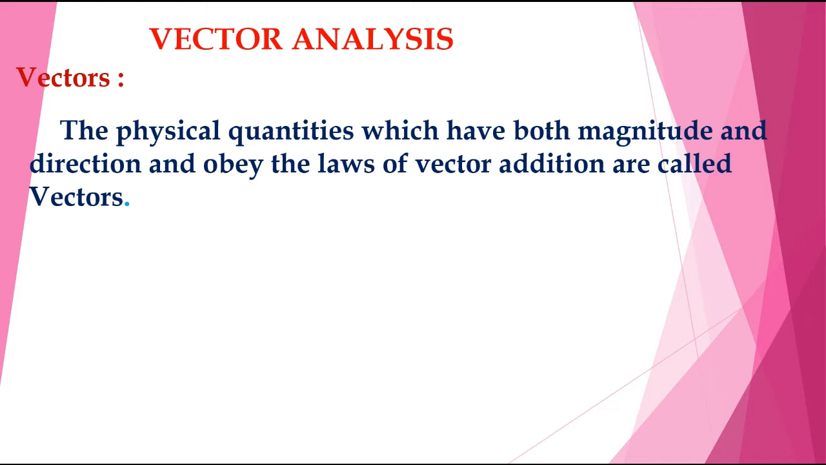The physical quantities which have both magnitude and direction and obey the laws of vector addition are called vectors. So physical quantities have both magnitude and direction. We know that some quantities have only magnitude, some quantities have magnitude and direction. So the physical quantities which have both magnitude and direction and obey the laws of vector addition are called vectors.